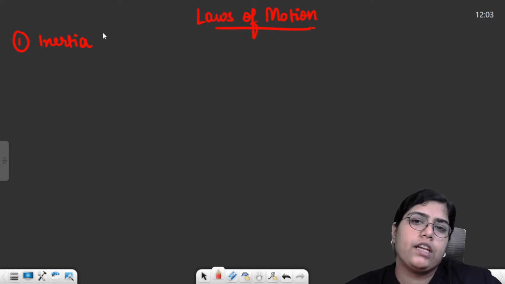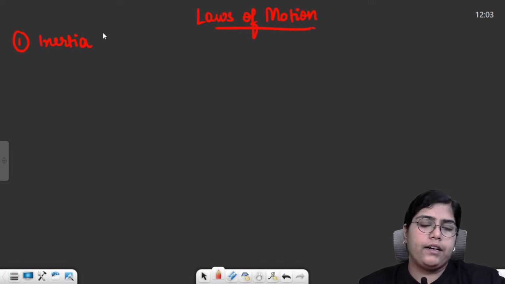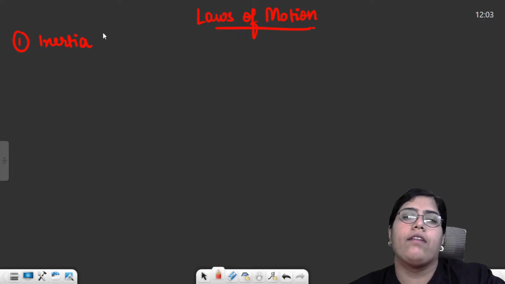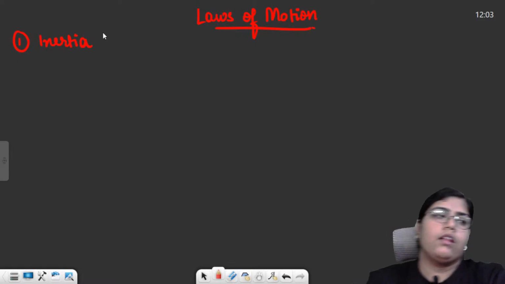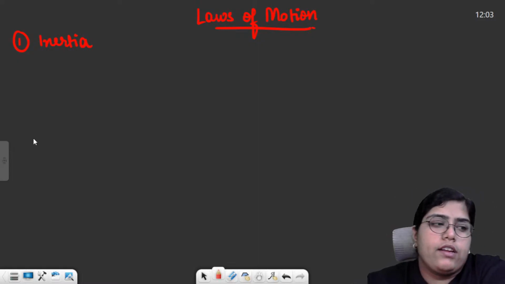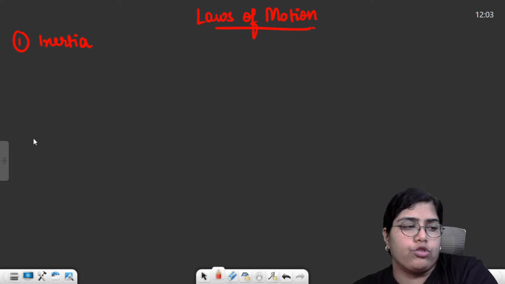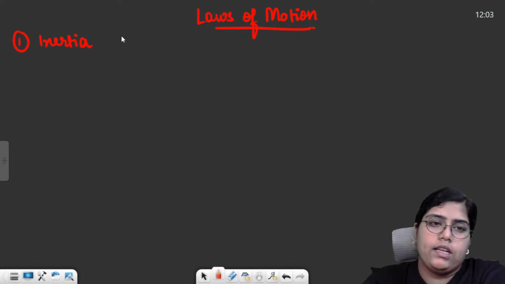There were 3 types of inertia: inertia of motion, inertia of rest, inertia of direction. Then the measure of inertia was basically mass. Greater the mass of a body, greater is its inertia. That means a heavier body will have a greater resistance to change in its state of motion, and a lighter body will have a relatively lesser resistance. So first law states that every body will continue to be in its state of rest or of motion in a straight line unless and until an external force is applied on that body to change the state. That was basically the first law connected with inertia.